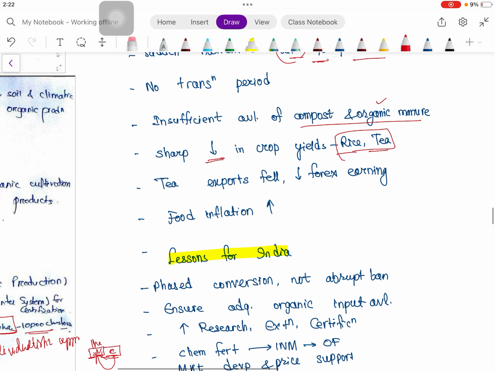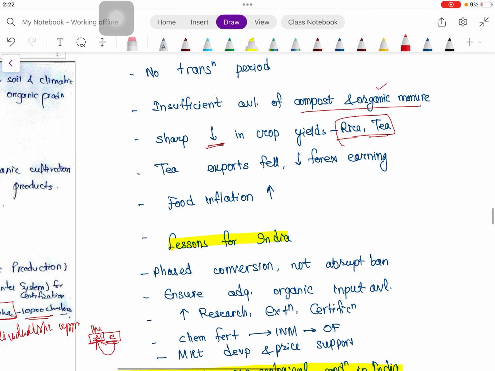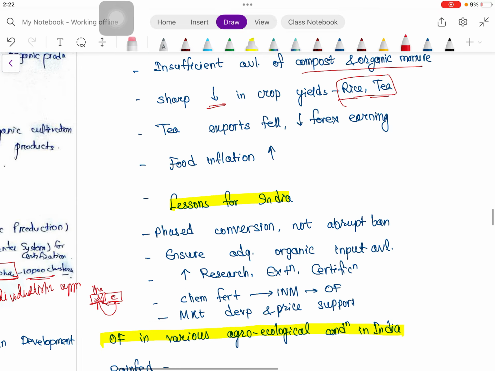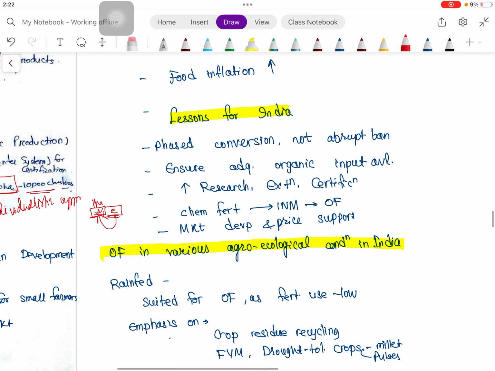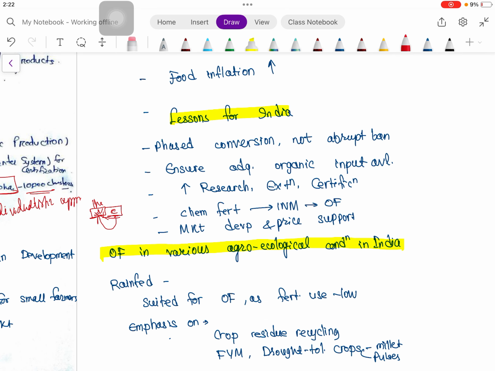Then tea exports also fell, forex earnings also reduced, and food inflation increased. So what lesson can we learn from their failure? In a country like India, we should go for phased conversion, not an abrupt ban, and adequate organic input availability should be there before we shift to organic agriculture.